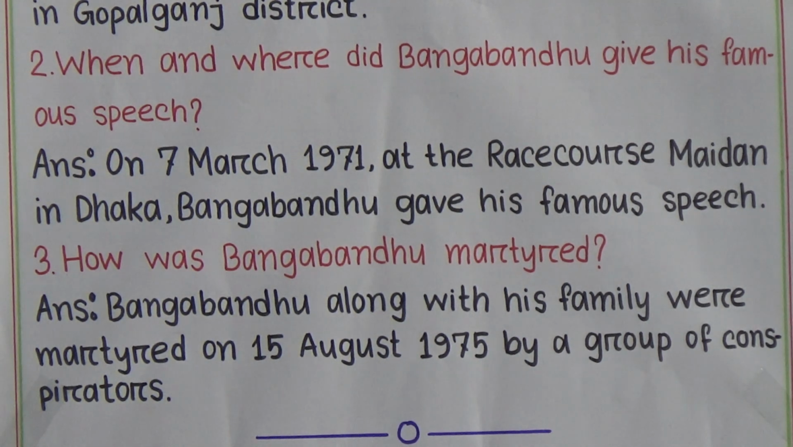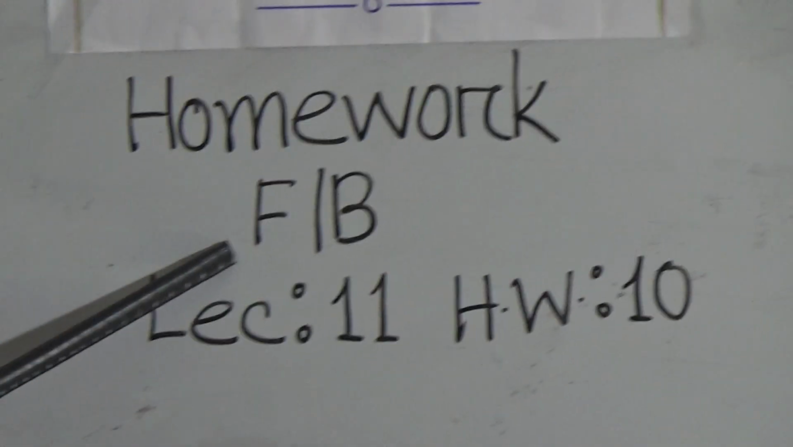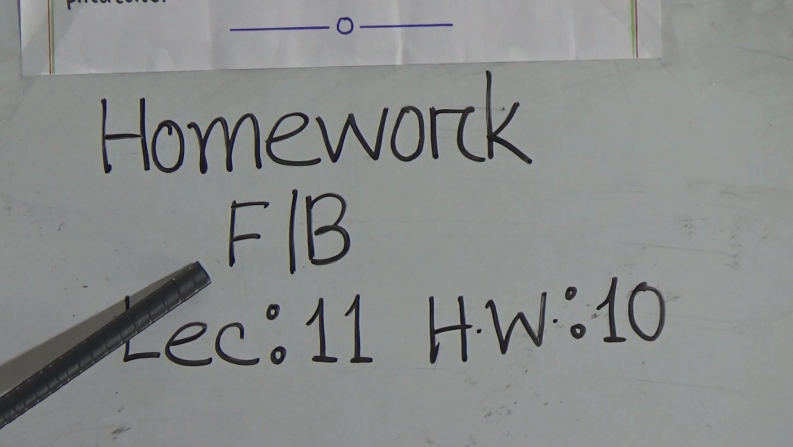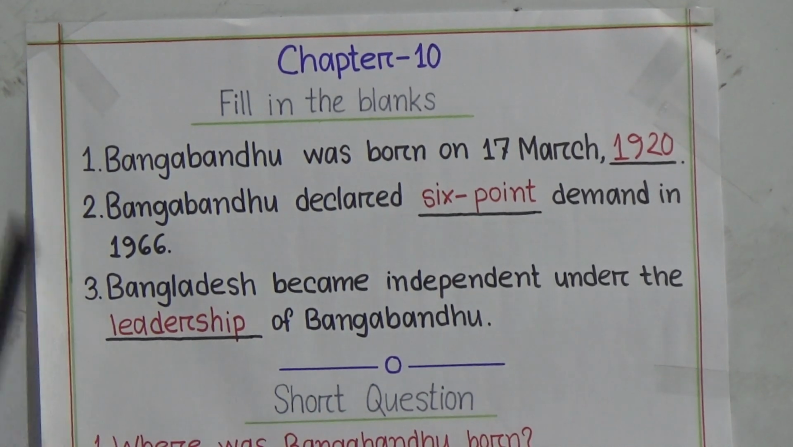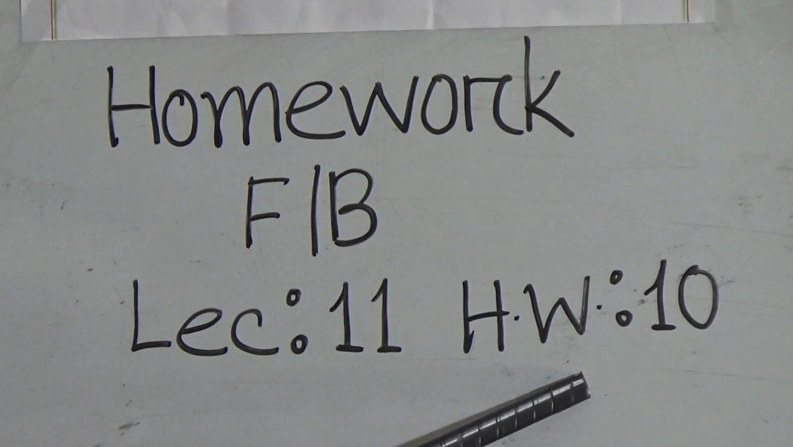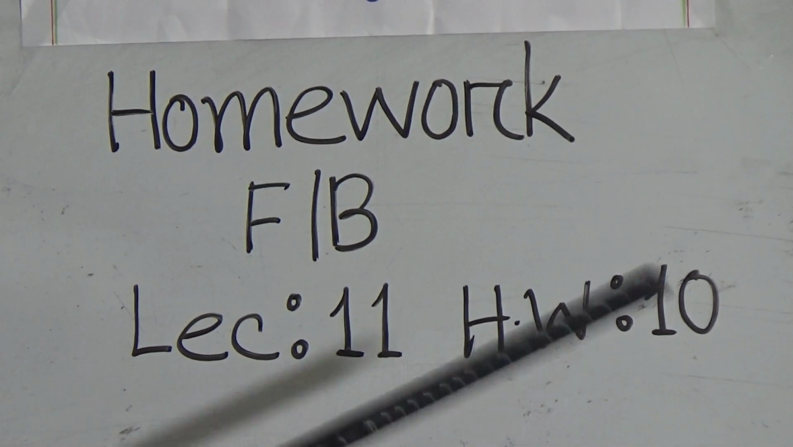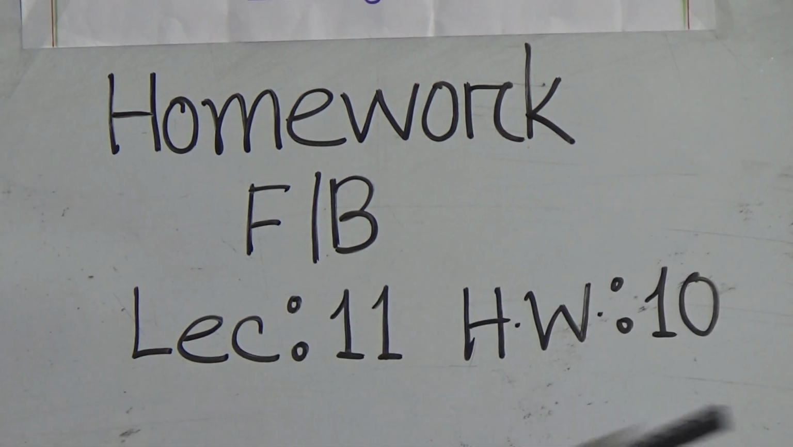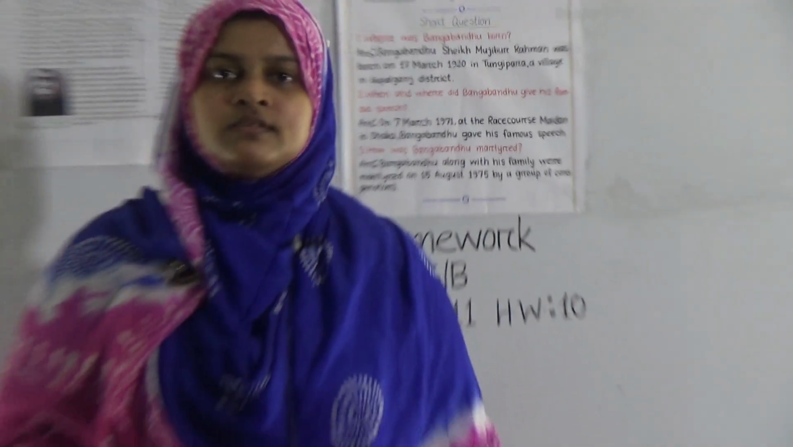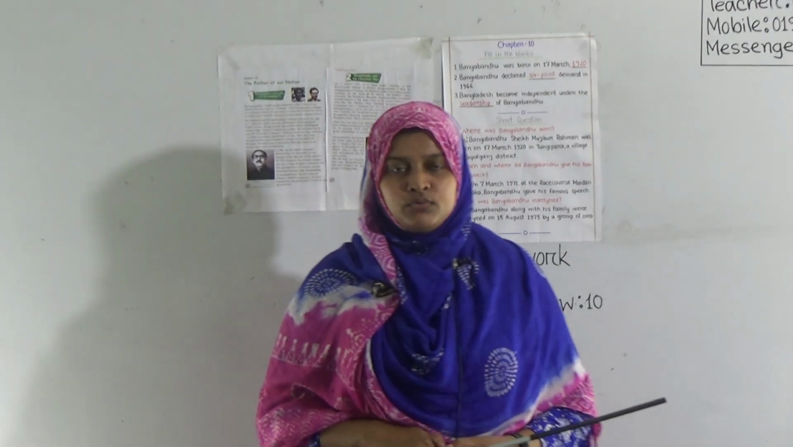Now students, it's time for your homework. Your homework will be fill in the blanks or FB. It means these 3 fill in the blanks will be your homework. And don't forget to write the lecture number and homework number at the top corner of your copy. Our lecture number is 11 and homework number is 10. Students, do your homework in your SW copy.